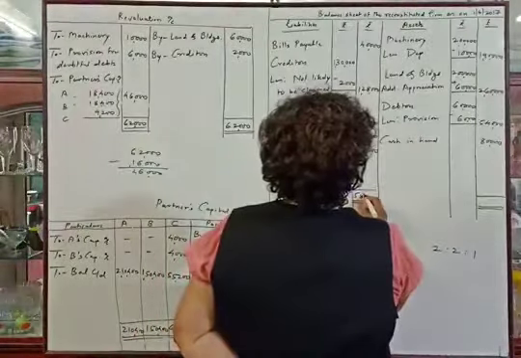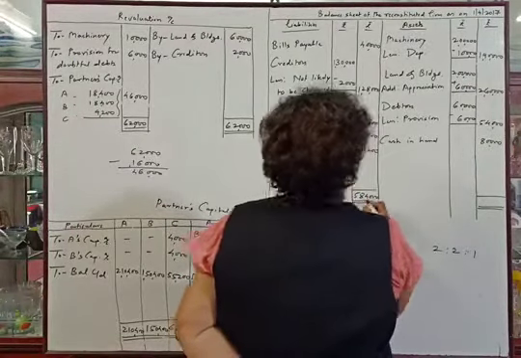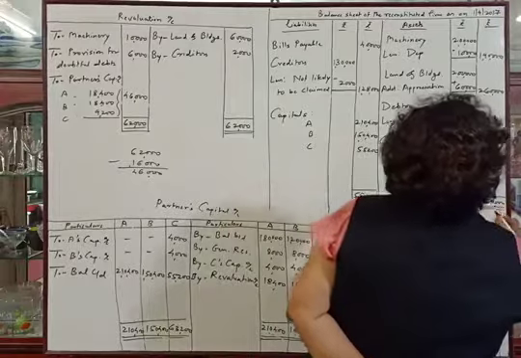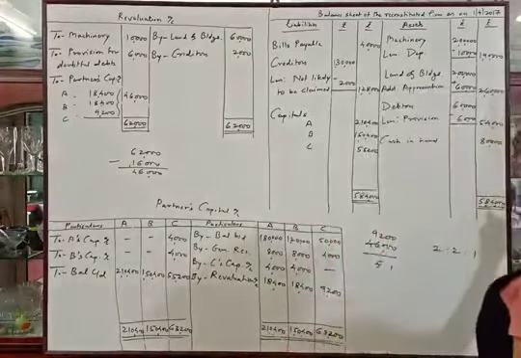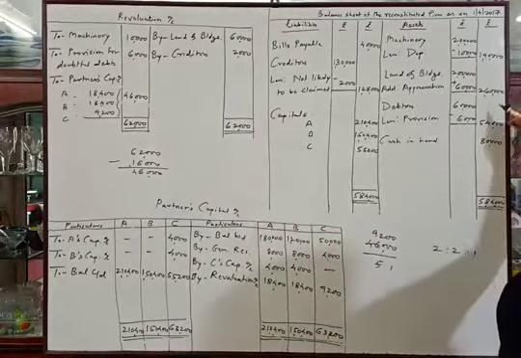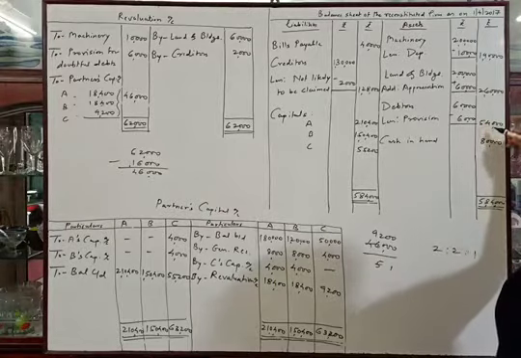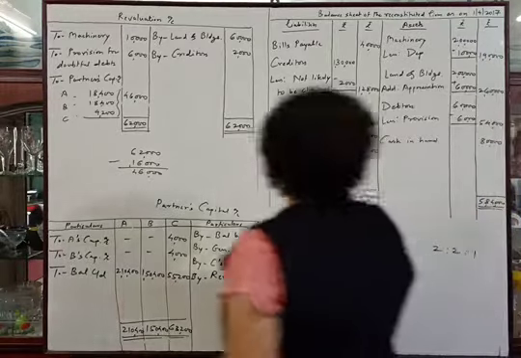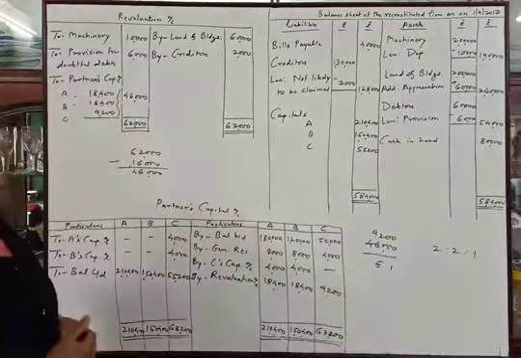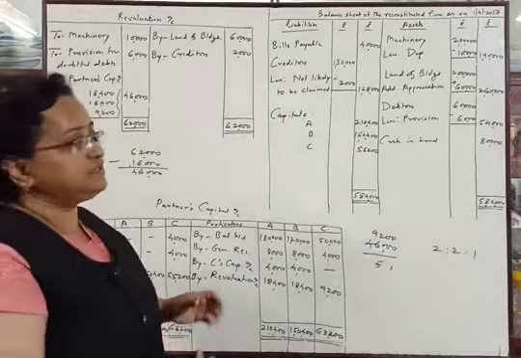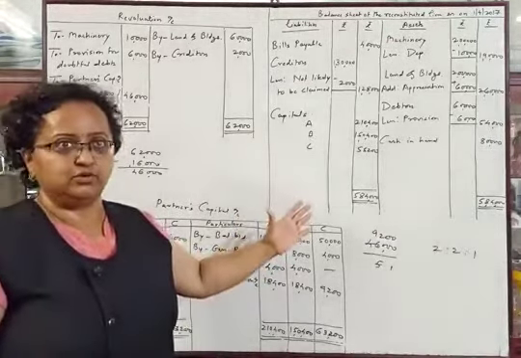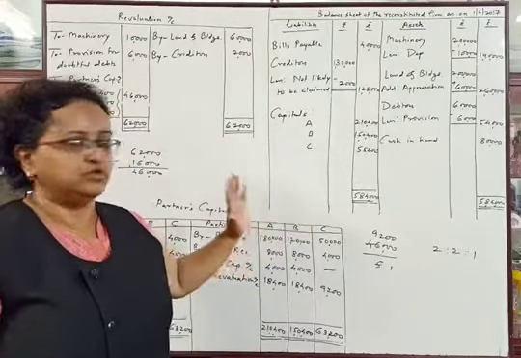It will be, I think, 5,84,000. Let us check. It is correct, 5,84,000. So the balance sheet is tallied for the amount 5,84,000 and the problem is over.